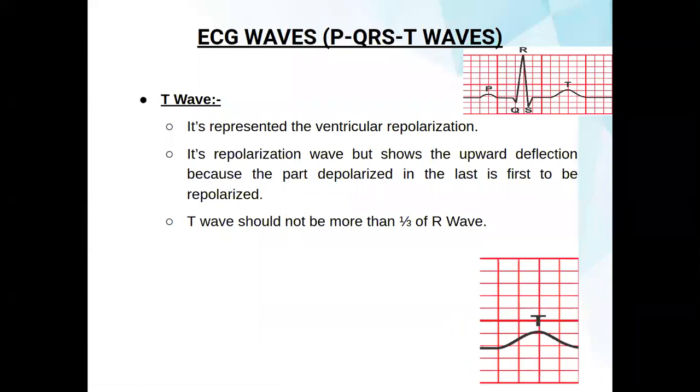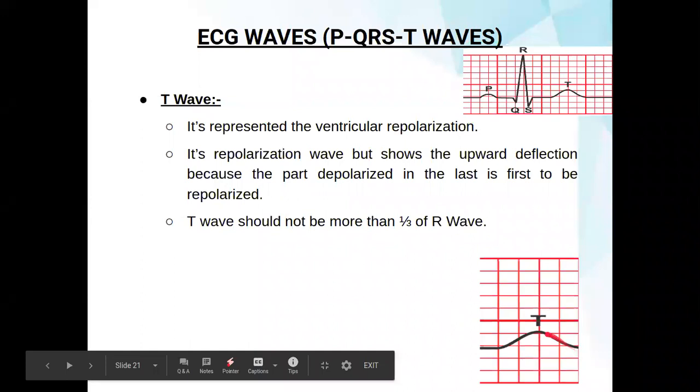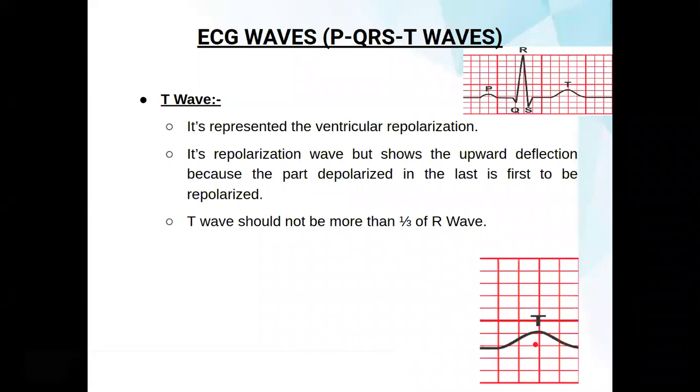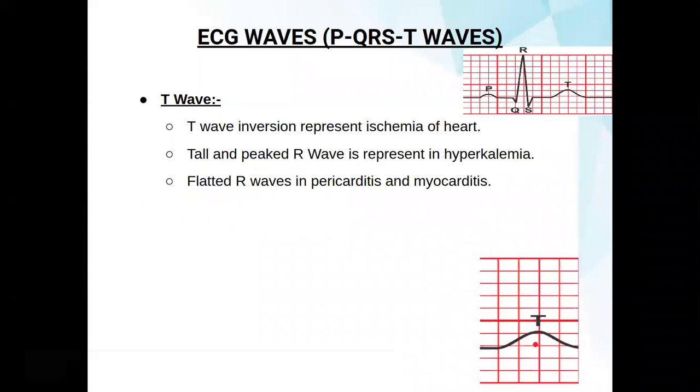But before repolarization happens, we have to make it depolarized. So that's why the T waveform takes place, and it is about one third of the R wave. Sometimes we get the T as a negative, inverse wave, which is called ischemia of the heart.